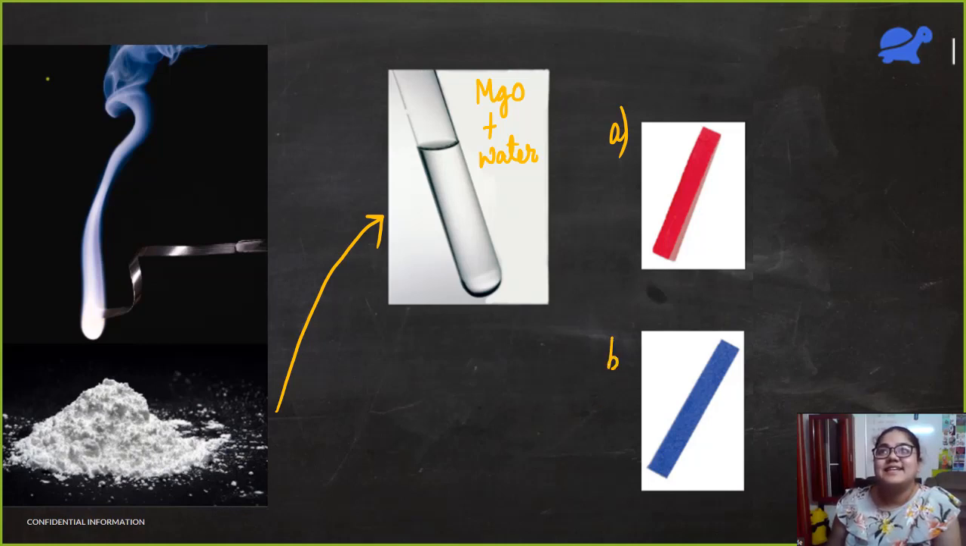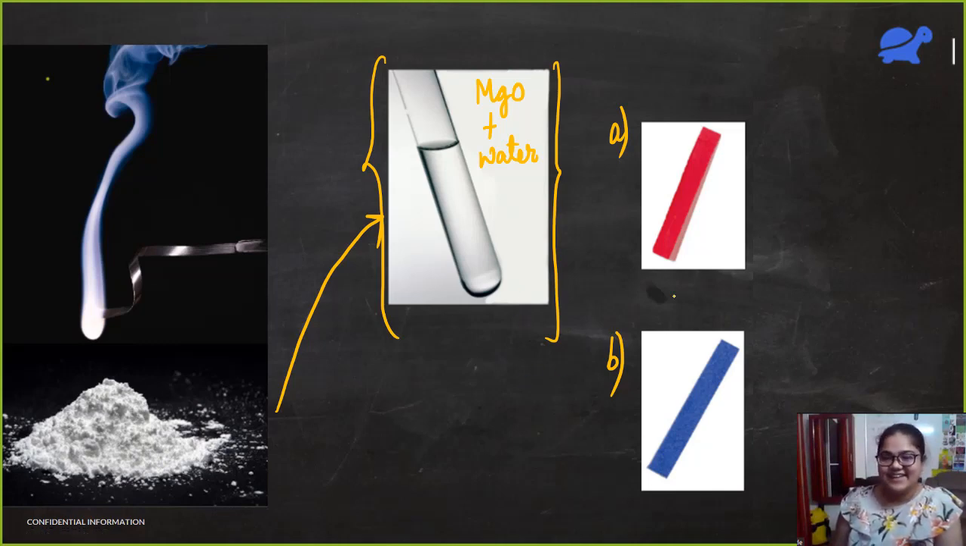This is case A, this is case B. I take this solution now, magnesium oxide plus water, and I'm testing it with a red litmus paper. Interesting, no? You'll do this in school. I could have shown you, but I do not have magnesium ribbon. What will happen? Okay, Rishabh is saying that red litmus turns blue.